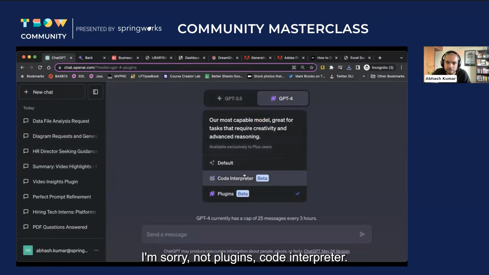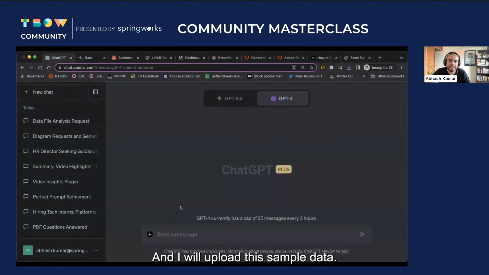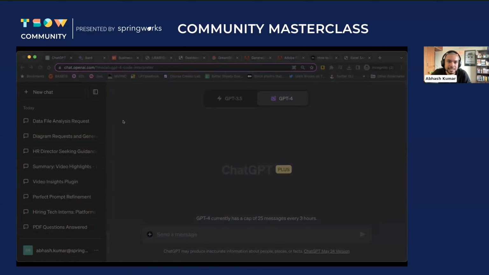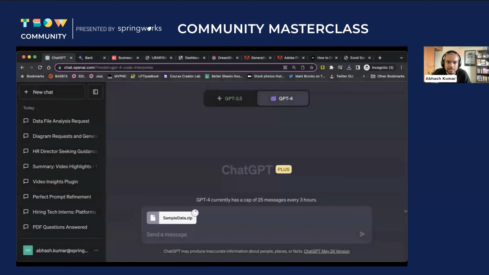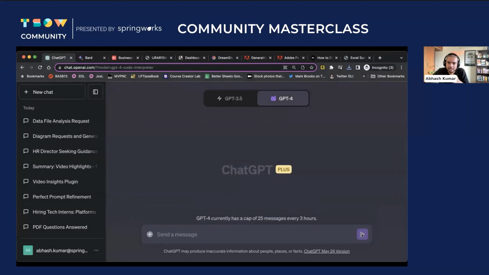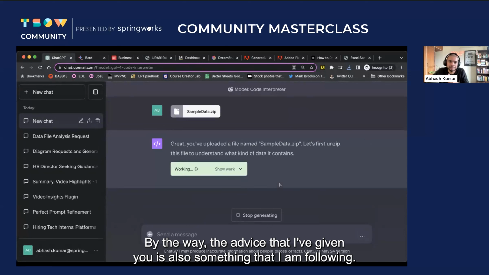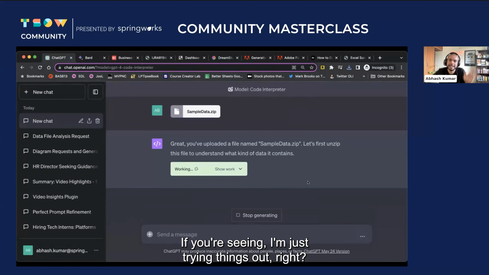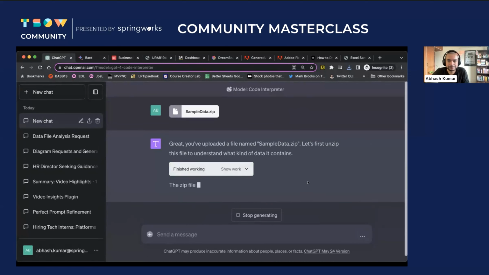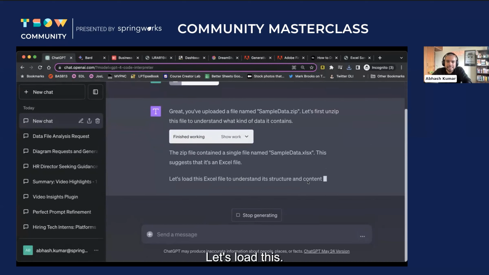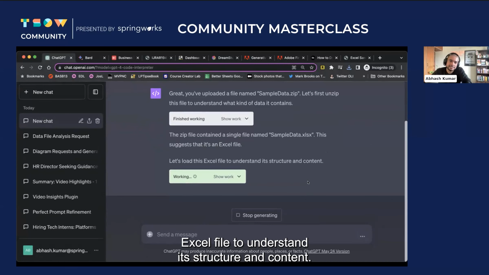Oh, sorry, not plugins, code interpreter. And I will upload this sample data. Where did that disappear? This one. Oh, .zip file. Let's see what it does with a .zip file. By the way, the advice that I've given you is also something that I am following. If you're seeing, I'm just trying things out, right? Let's load this. Yes, Excel file to understand its structure and content.